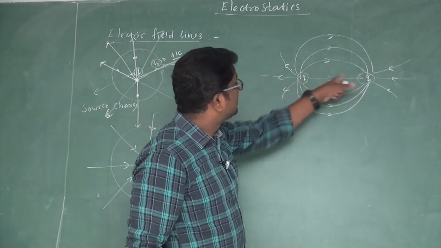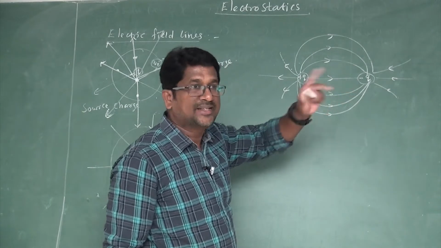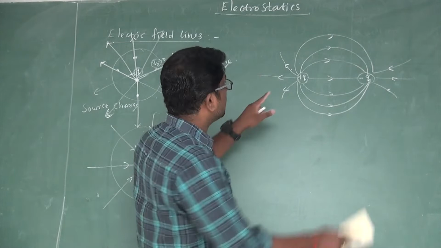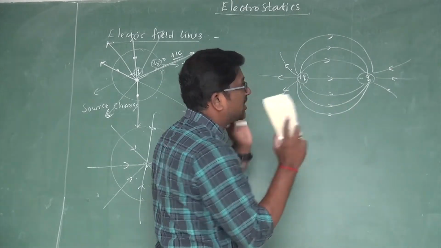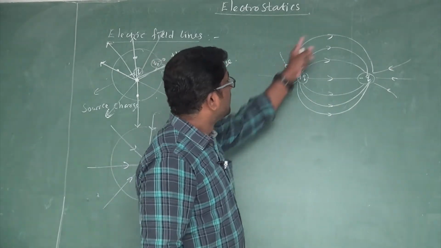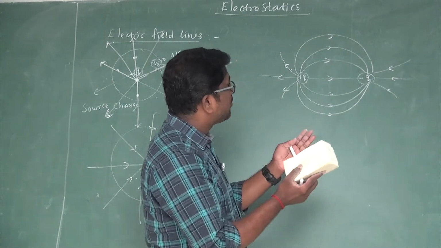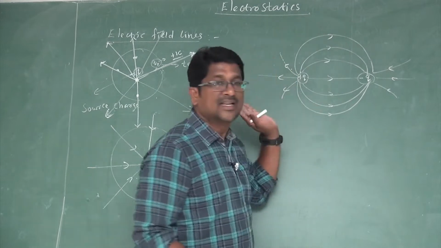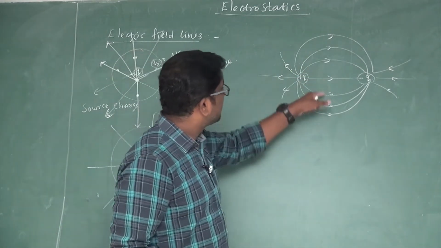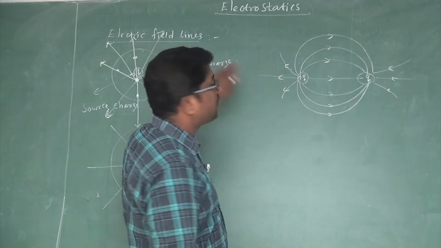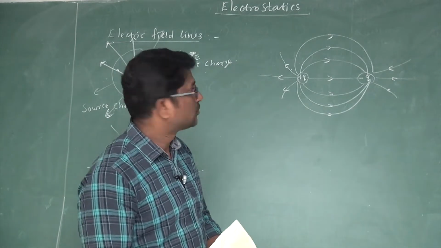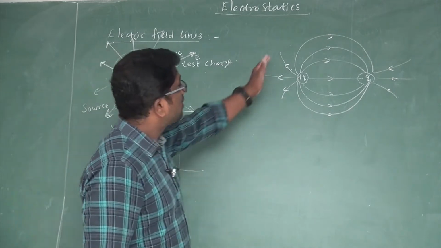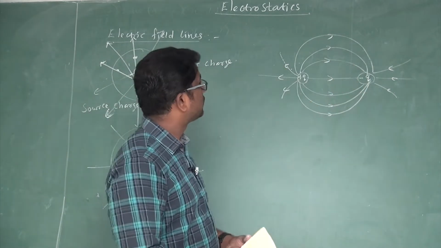Here the system consists of 2 point charges. One is a positive point charge and another one is a negative point charge. These 2 charges are separated by a very small distance, right? These 2 charges combinedly produce their own electric field. The pattern or existence of electric field is acting like this, right? So here these lines are also called electric field lines. So electric field lines are the imaginary straight lines or curved lines, right?